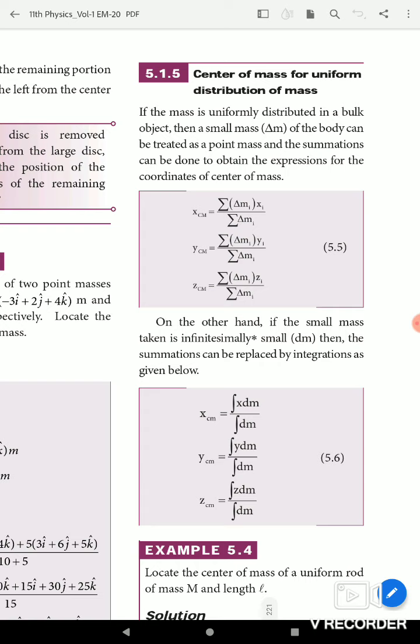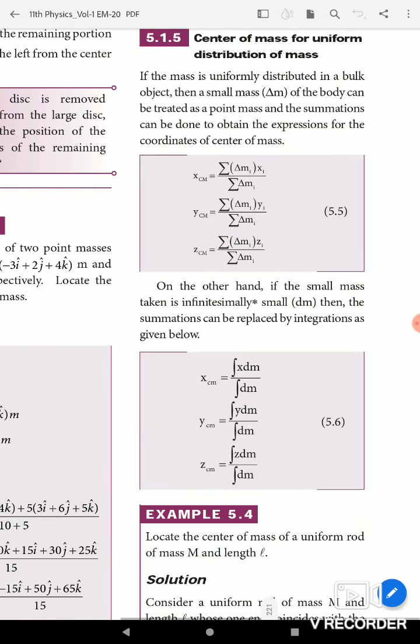So XCM equals summation delta mi xi divided by summation delta mi. YCM equals summation delta mi yi divided by summation delta mi. ZCM equals sigma delta mi zi divided by sigma delta mi. These are the XYZ coordinates of the center of mass.